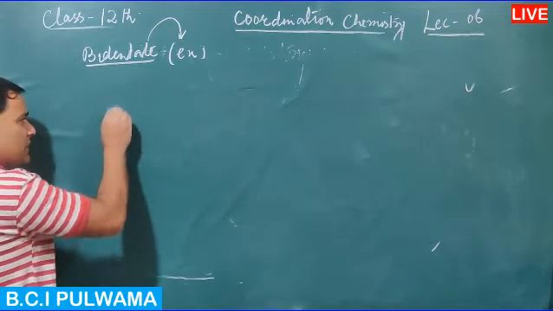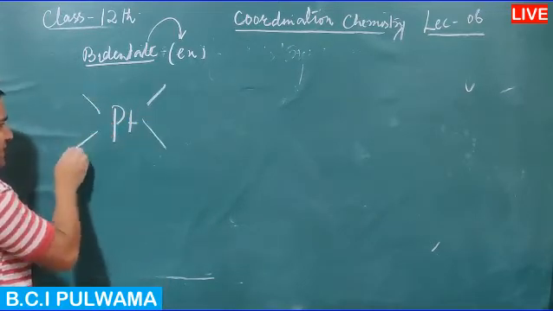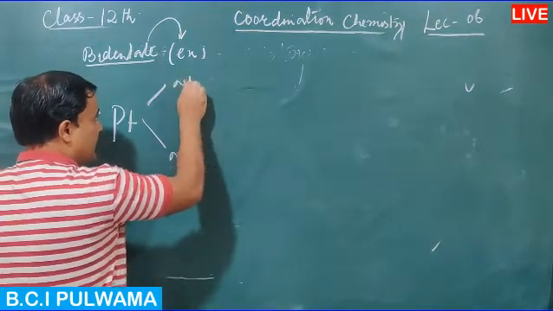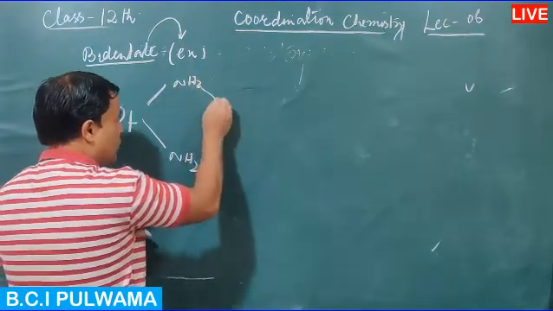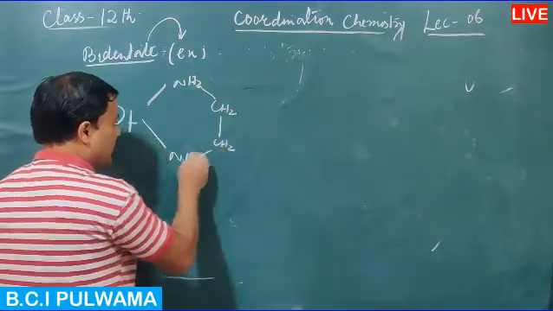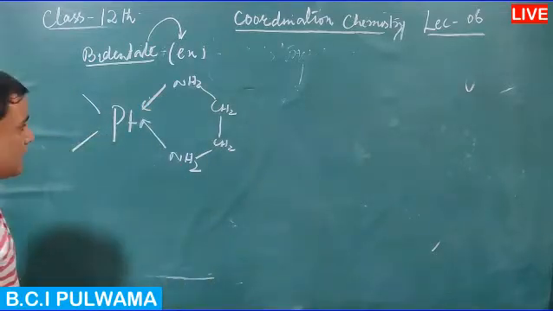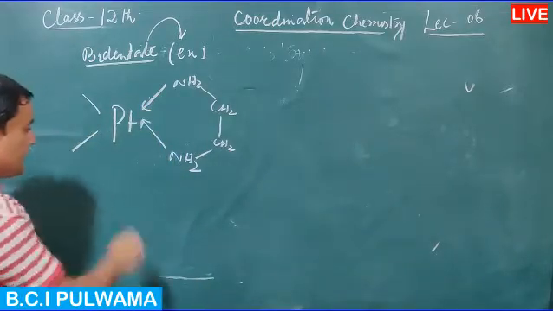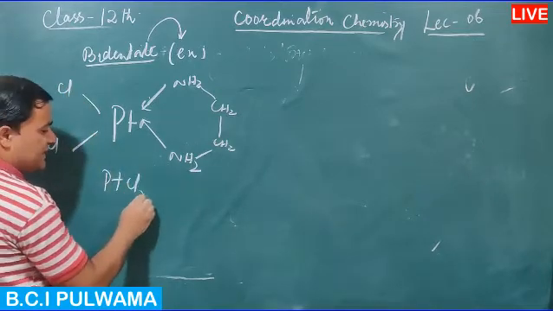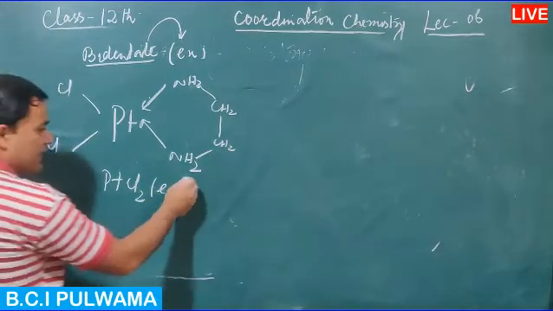In the process of chelation, the structure has NH2 bonded to CH2, and CH2 bonded to CH2 and then NH2, and one cyclic structure is formed, one chelate ring is formed. The complex formula is PtCl2 with ethane 1,2-diamine.